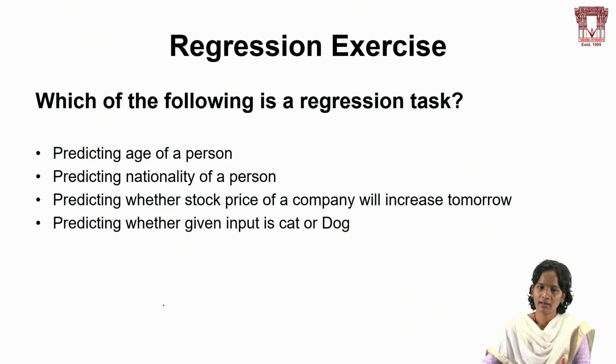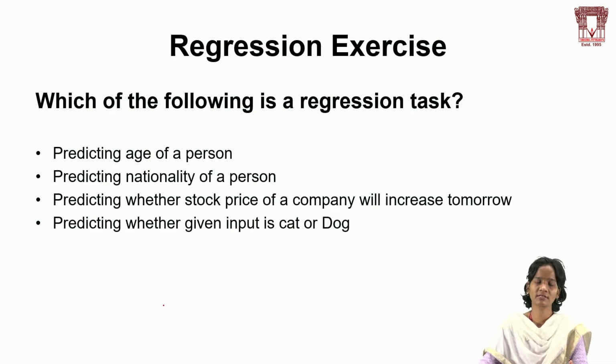Age of the person, nationality of a person, and stock price, and the given input is cat or dog. So finally, if we take that cat or dog, it is categorical, right? So here we can say that it is a classification problem statement. Stock price is also continuously changing; it will be a real value, there is no constant, right? We can say that it is a regression problem statement. And nationality of a person, age of a person, you have to find it. That is the reason I gave some exercises.